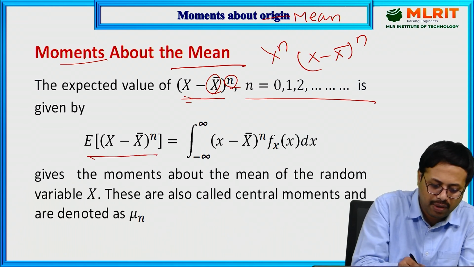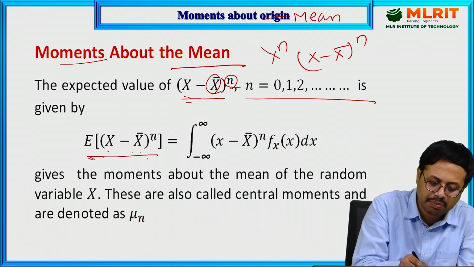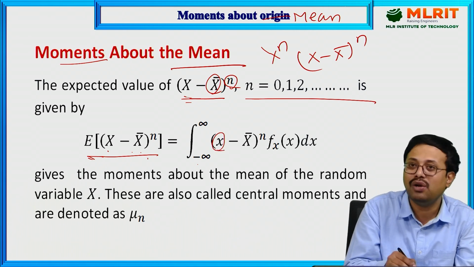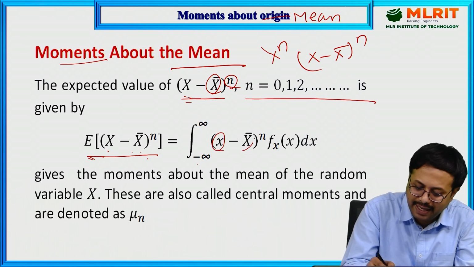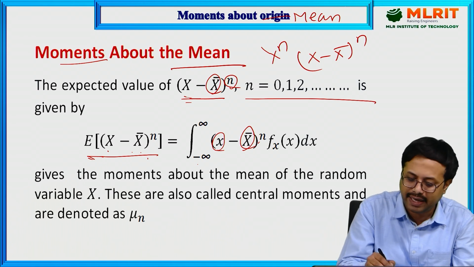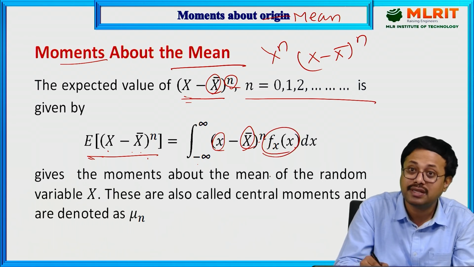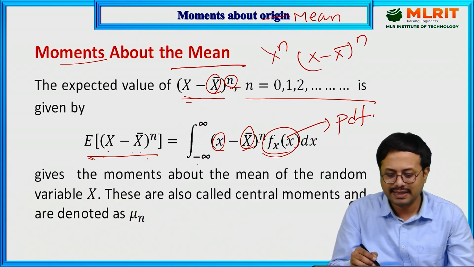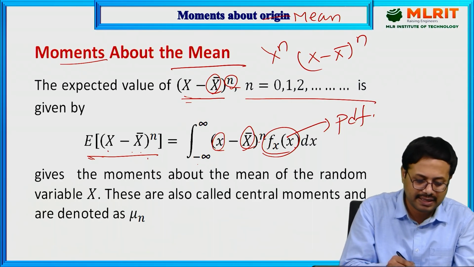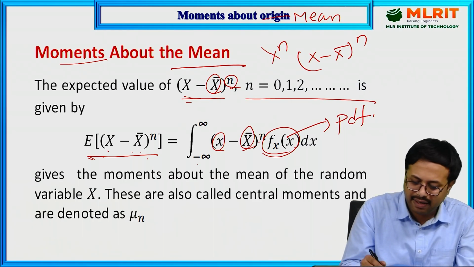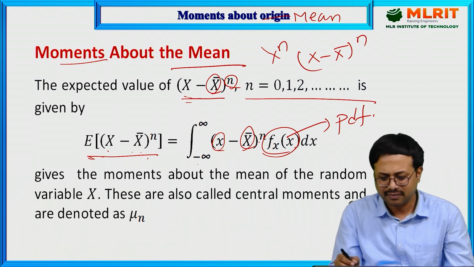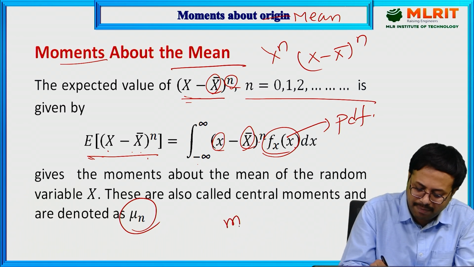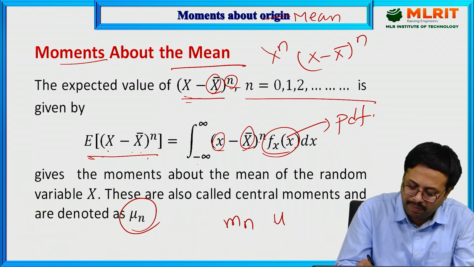Now this is the formula: expectation of x minus x bar whole power n, integration from minus infinity to infinity. Small x is a value assigned to the random variable capital X, x bar is the expectation of the random variable x, and small fx of x represents the probability density function. Here, moments about the random variable are denoted by mu n. Moment about the origin is denoted by mn, and moment about the mean is denoted by mu n.